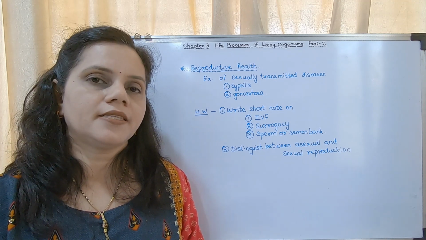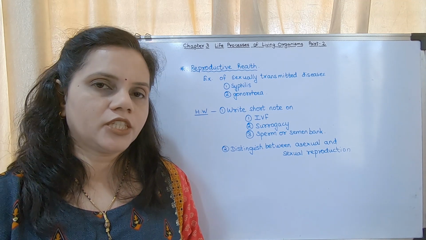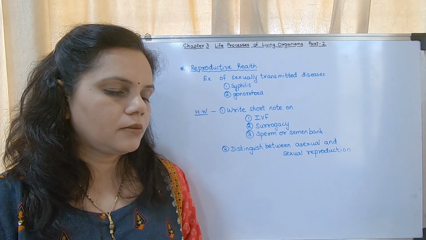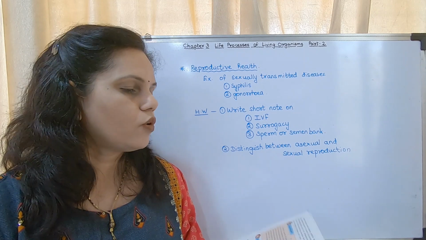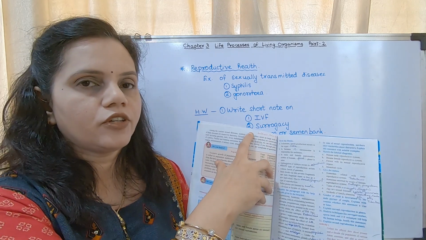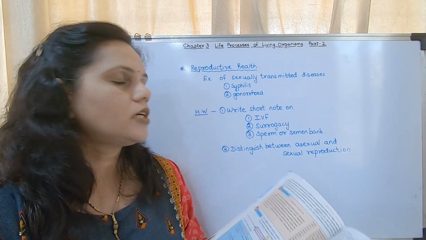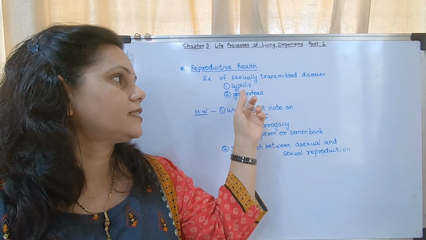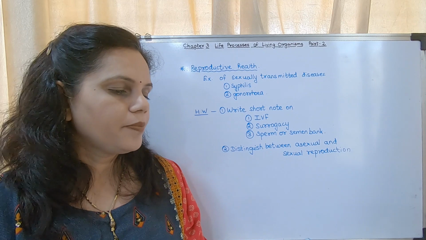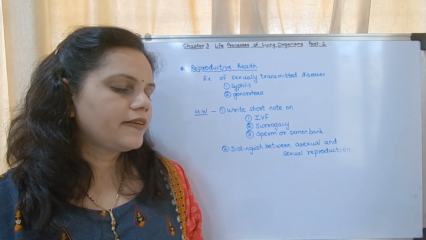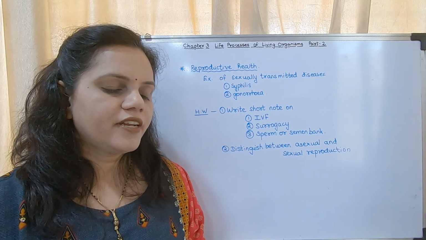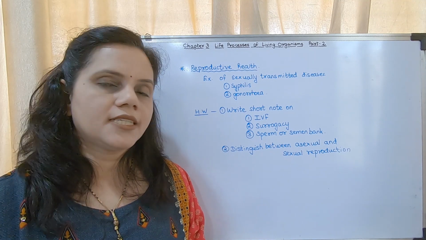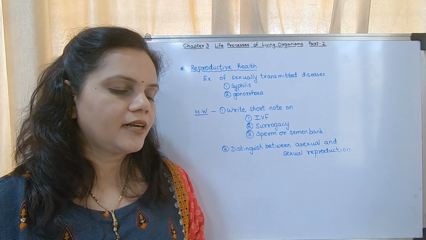Now in our syllabus they have given some sexually transmitted diseases on page number 34. In this paragraph they have given the symptoms of two sexually transmitted diseases, that is syphilis and gonorrhea. I will read out. Among the various sexual diseases, syphilis and gonorrhea occur on a large scale. Both of these diseases are caused by bacteria.